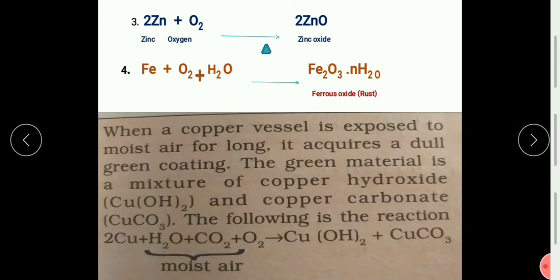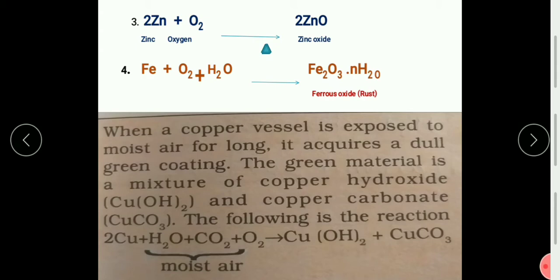If it is exposed to air and water, maybe during rain, the rusting is much faster. Even if there is no rain, the iron reacts with water vapor present in the atmosphere. It reacts with oxygen and water vapor and forms ferric oxide, that is Fe2O3. It is also called iron oxide, and the common name for this iron oxide is rust, and the process is called rusting.